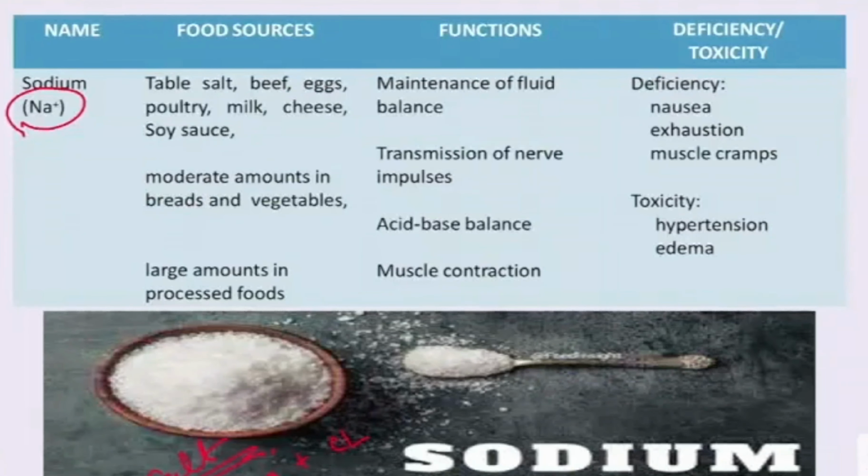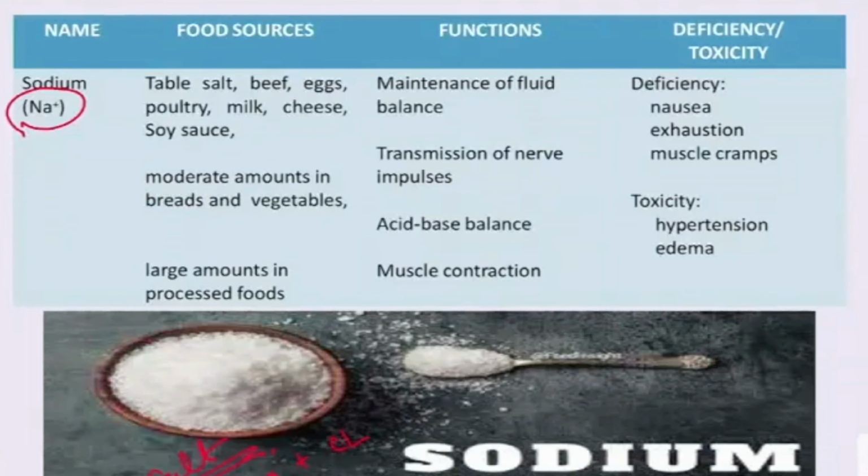Now we will see the deficiency and toxicity of sodium. First we will see the deficiency. If there is a deficiency of sodium, it may lead to nausea, exhaustion and muscle cramps. If you are taking a higher amount of sodium, it may lead to hypertension and edema. You have sometimes heard that for a person who has high blood pressure or hypertension, the doctor advises a salt-restricted or limited-salt diet.